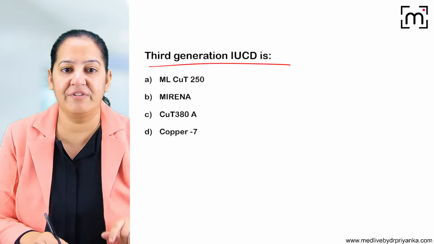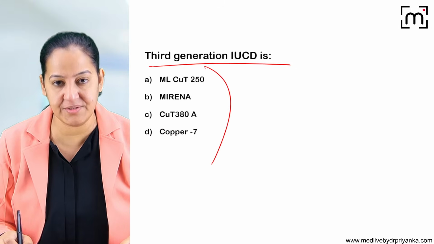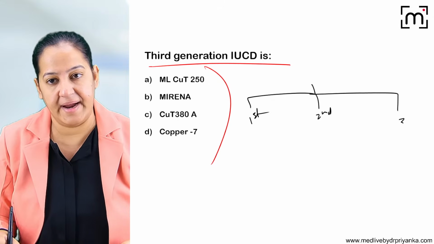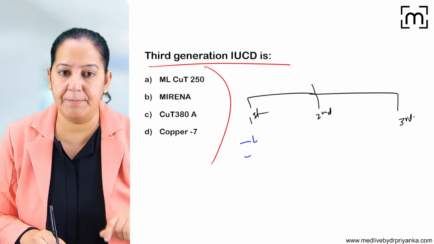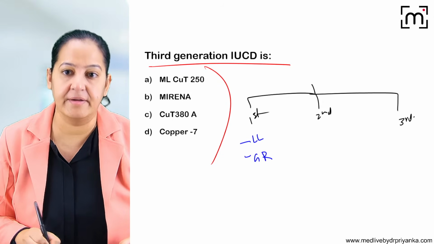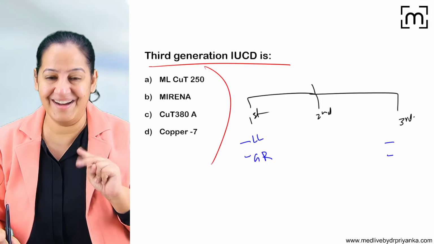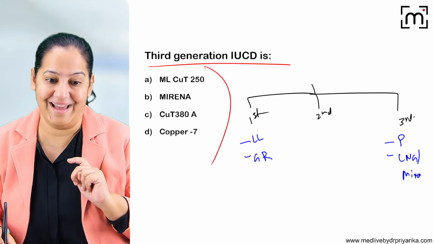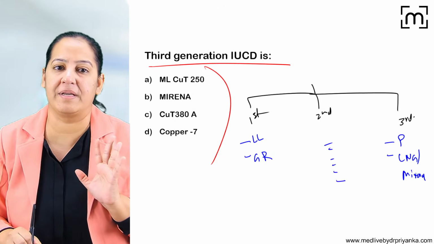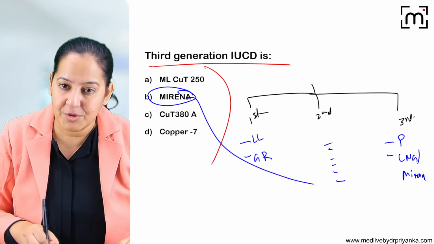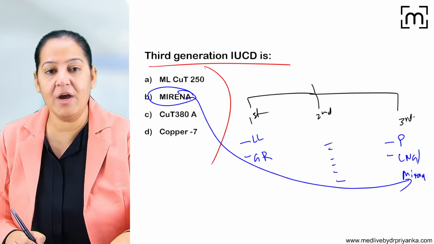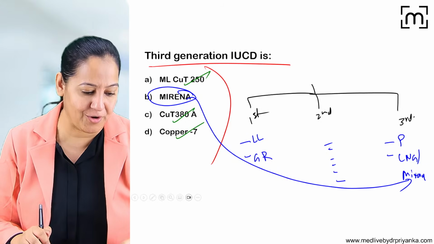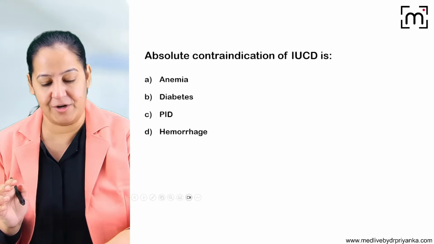Third generation IUCD. Which of them is third generation? I told you IUCDs are of three types: first generation, second generation, and third generation. First generation are two: Lippes loop and Grafenberg ring. Third generation are also two. What are the two? Progesterone and LNG. LNG is also known as Mirena, LNG20. Second generation are all the copper Ts. Now have a look at the options. Mirena is one of the options, so Mirena is third generation. And all the remaining options, copper T, copper T, copper T, are second generation. I hope you all got it. Absolutely right. So you get very simple questions if you know that.